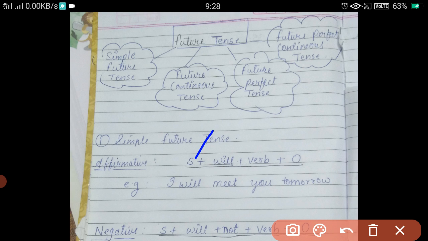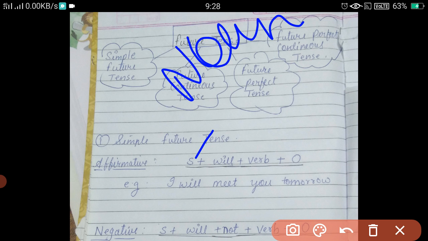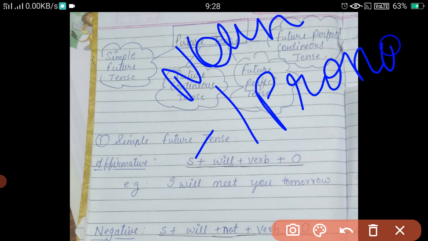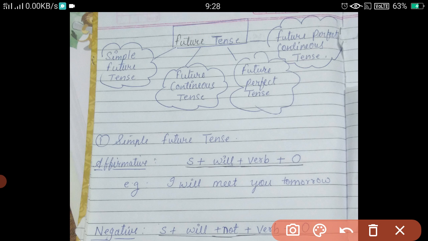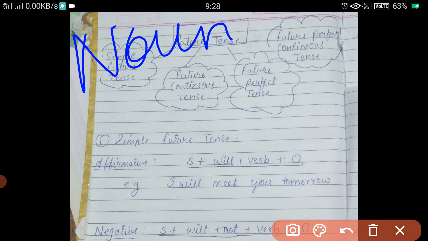first is the subject. For the subject, we can take any noun or pronoun. I will give you a few examples of nouns and pronouns. Like a noun, you know that I can use the name of a person, place, thing or animal, right?